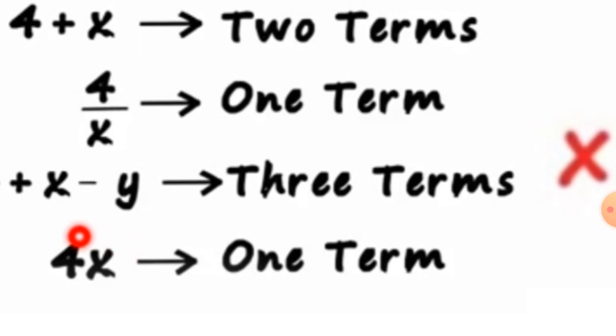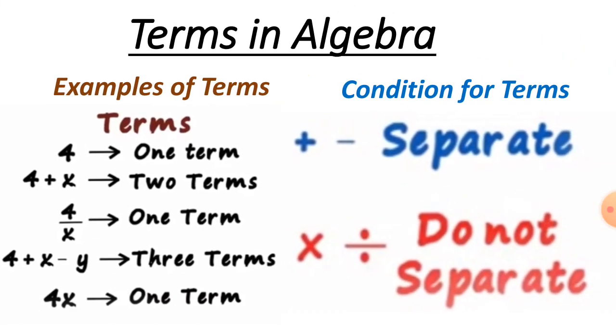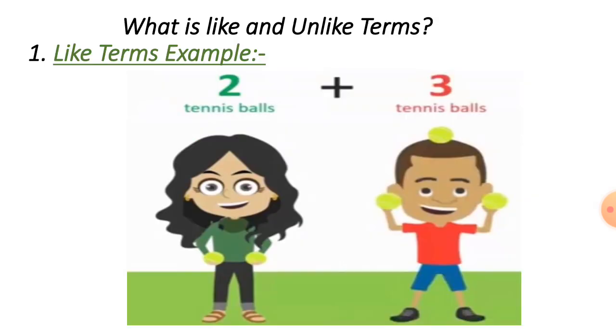4x. They are going to be multiplied. So it is one term. On the previous slide, I said that multiplication and division, we count as one term. There is a condition as well. When it is plus or minus, it separates the terms. When it is multiply or divide, it does not separate. It is called one term. Got this one? Okay.